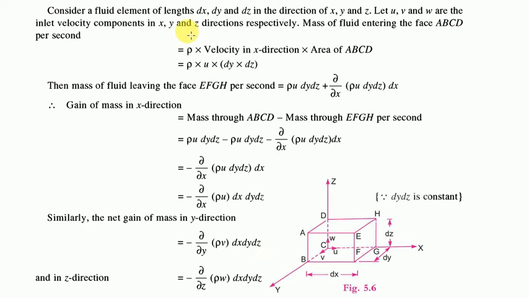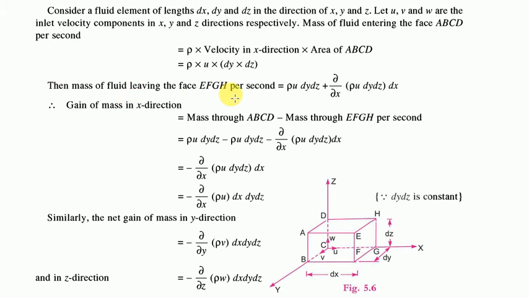In terms of the x direction, the mass of fluid entering in the x direction will be equal to density into velocity u into surface area. This will be dy and dz. You can see dy and dz will be the lengths in the y and z directions, and dx will be the length in the x direction. So it will be equal to rho u into dy into dz. This is the mass of fluid entering face ABCD.